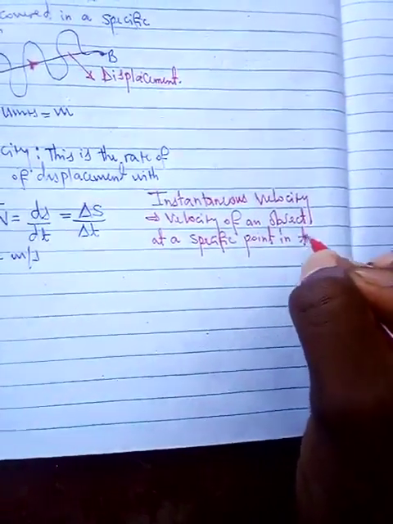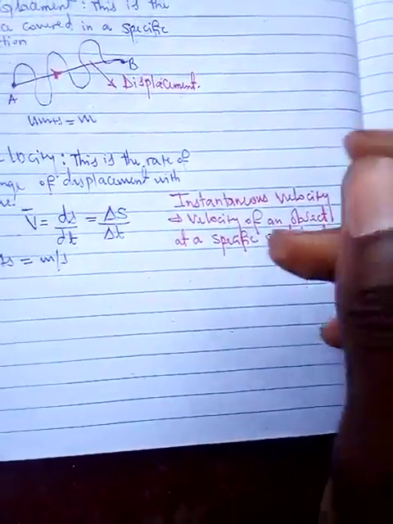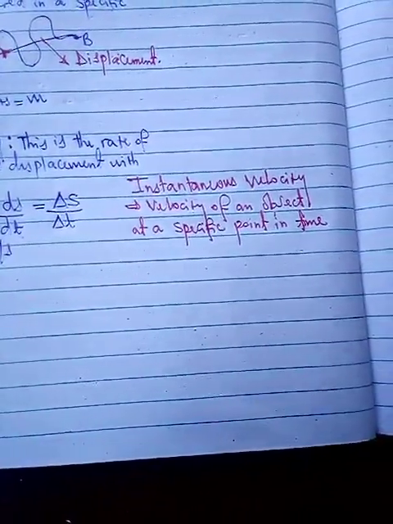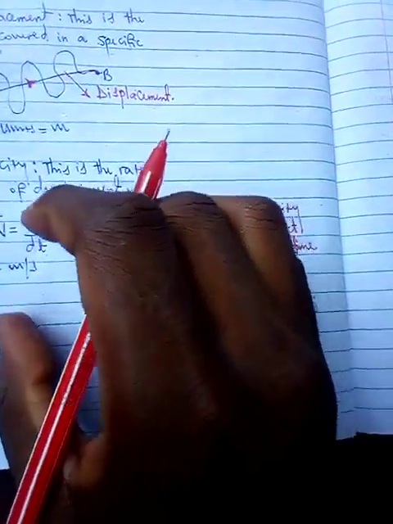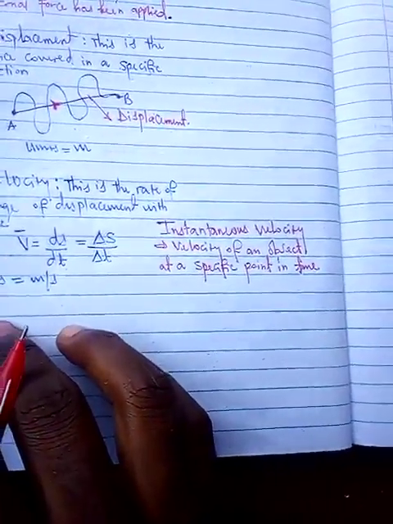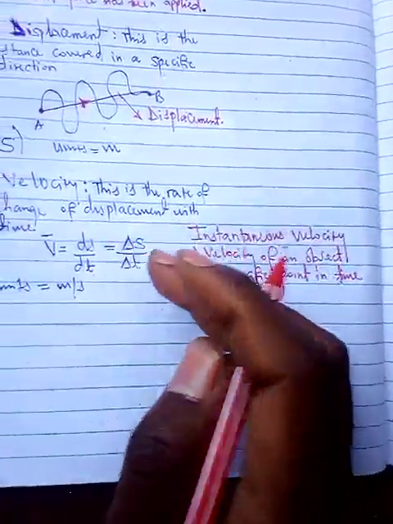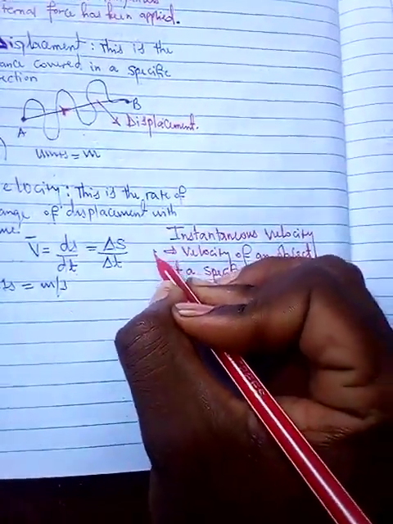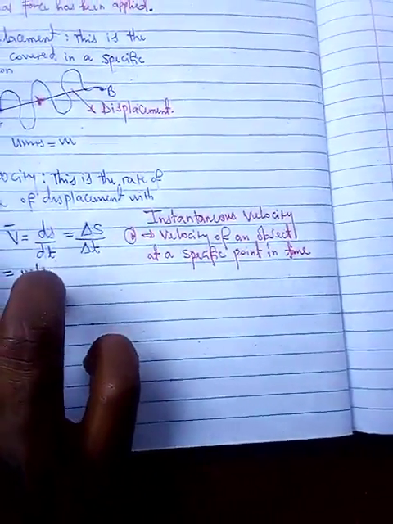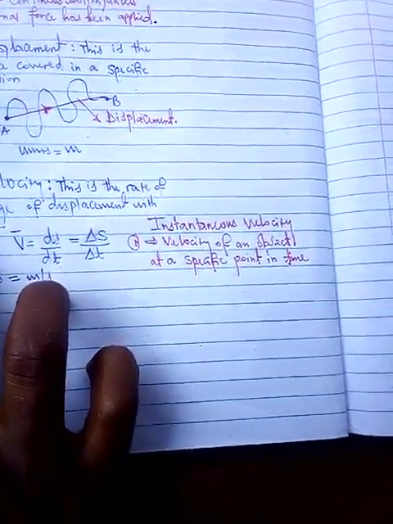So that's what can be referred to as instantaneous velocity. But in the case where you're trying to be more scientific, this is just the first definition that I've given: the velocity of an object at a specific point in time.